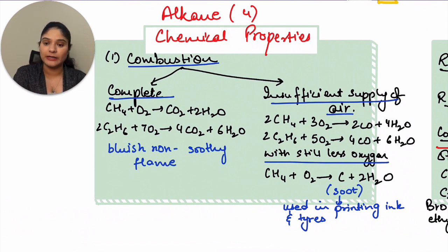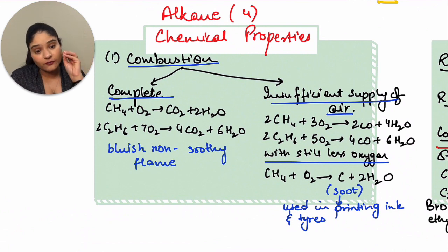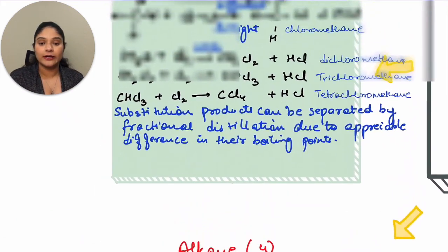So when you have complete combustion, you get carbon dioxide, water and heat. When you have insufficient supply, you get carbon monoxide plus water. And when you have very less oxygen, in that case you get carbon directly and water. And that carbon is pure soot that you get. And this soot is used for printing ink and tires. Let's move ahead to the next one.